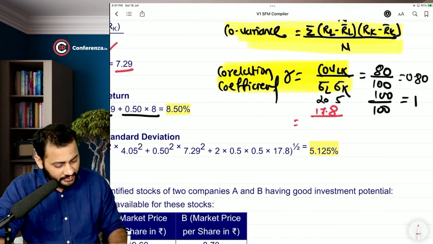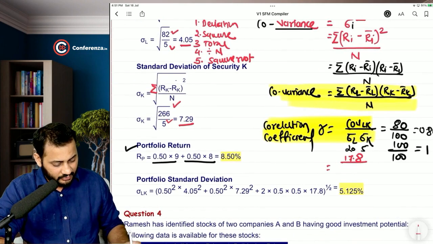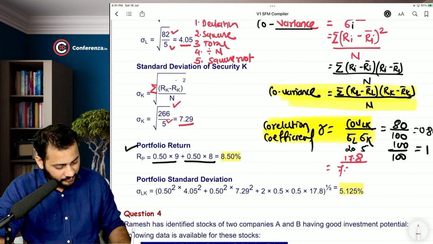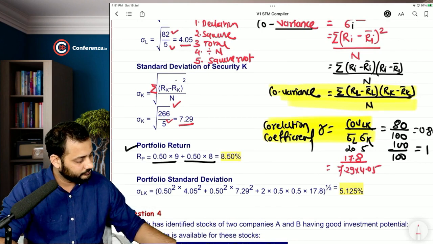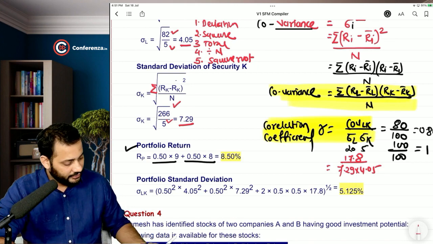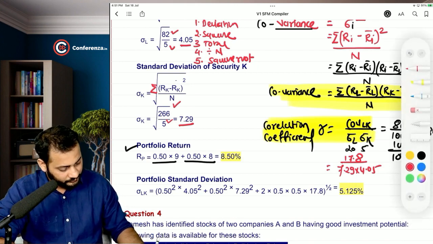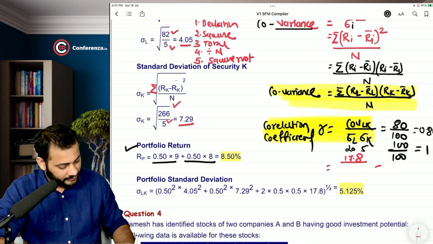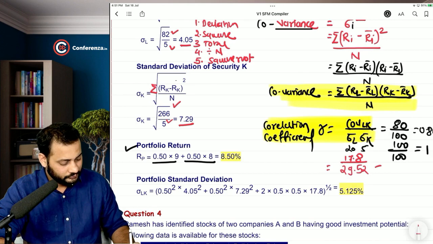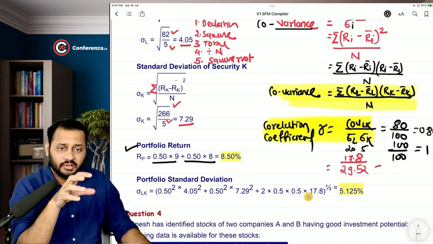17.8 in the numerator, divided by individual risk 7.29 into 4.05, that's 29.52. What does that mean?